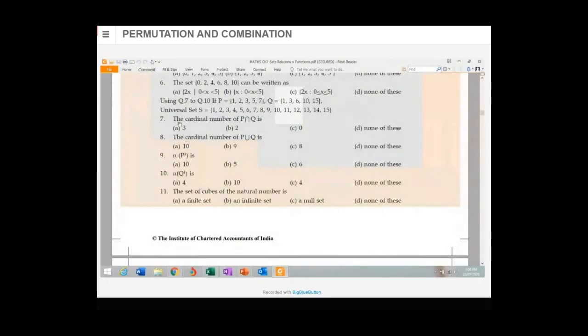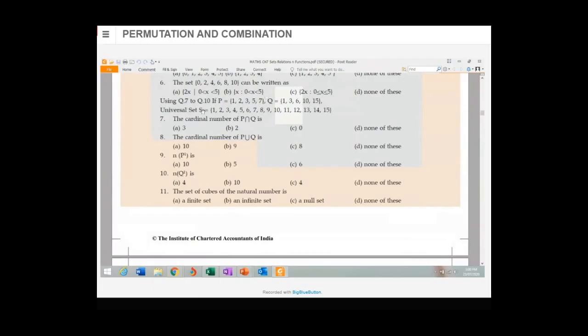Nine and 10. Here, the main question comes. Using questions 7 to 10: the value of P is given as 1, 2, 3, 5, 7. That is the value of P. Okay, Q is 1, 3, 6, 10, 15.